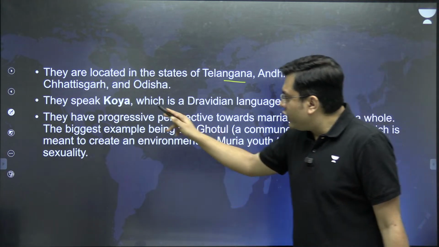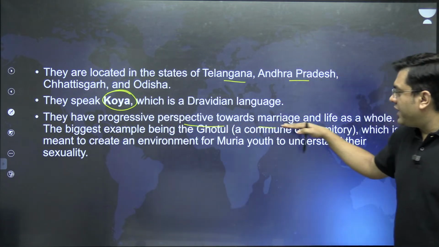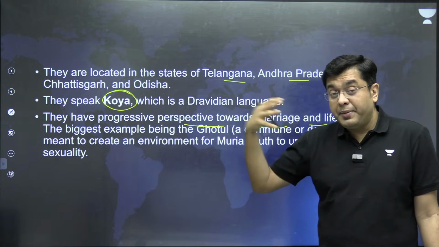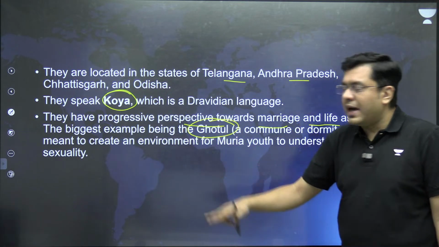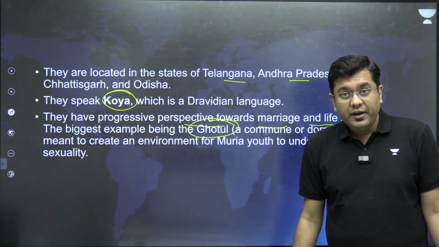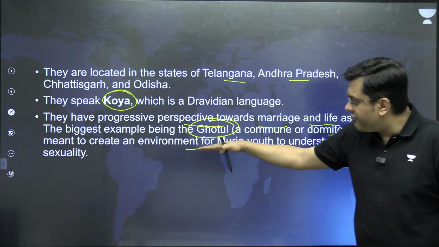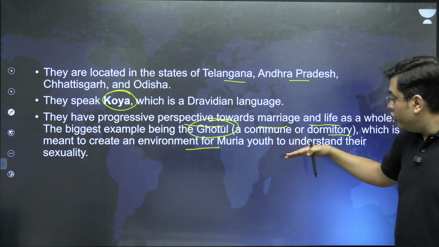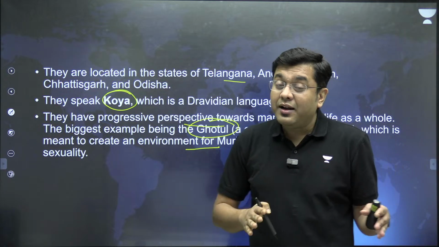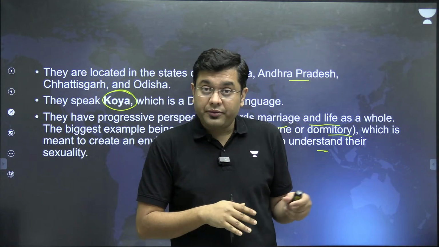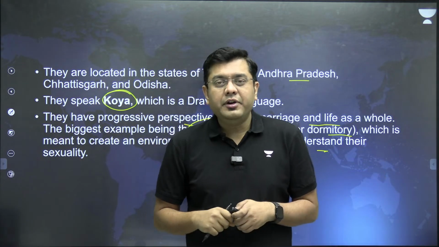Then they speak Koya, which is a Dravidian language. They have a progressive perspective towards marriage and life as compared to the other tribal communities. And they have the system of establishing and building the Ghotul, which is a dormitory or a commune meant to create a safe environment for the Muria youth to understand their sexuality as well. And that leads to a prevention of crimes of a sexual nature in general. So that is significantly relevant for the Muria tribe.